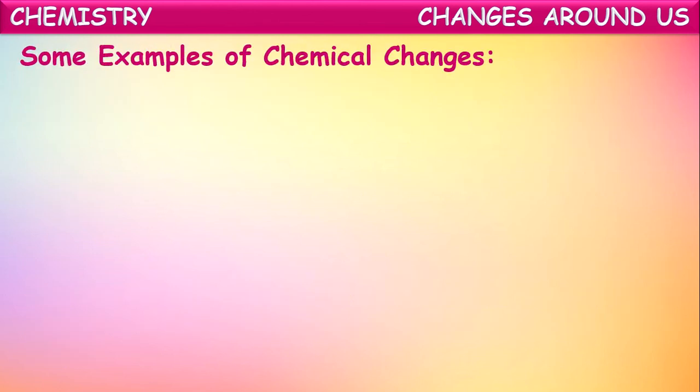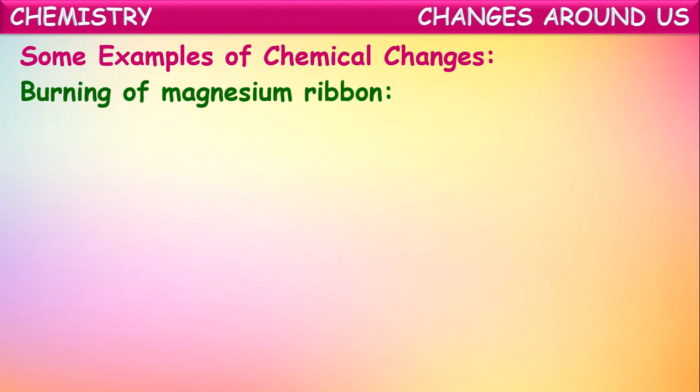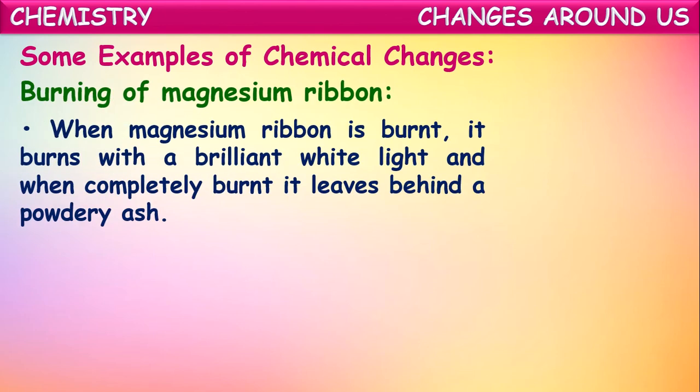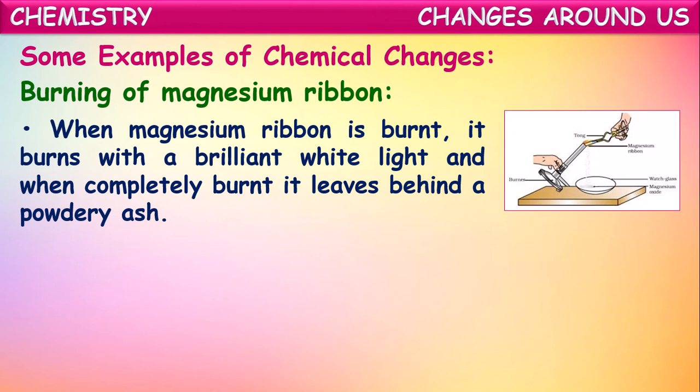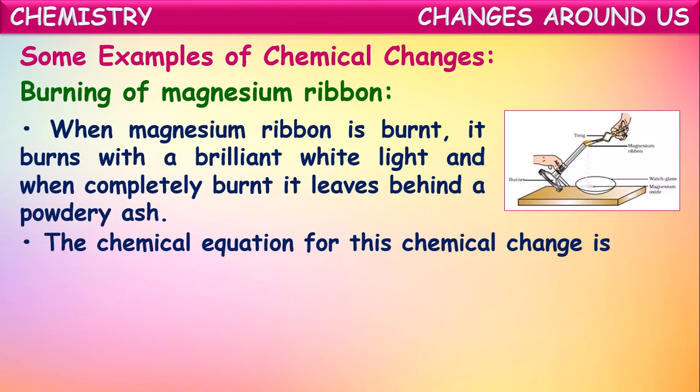Now let us see some more examples of chemical changes. Burning of magnesium ribbon. You might have seen magnesium is a white colored strip in the laboratories. When magnesium ribbon is burnt, it burns with a brilliant, dazzling white flame. When completely burnt, it leaves behind a powdery ash. White colored powder will remain. The powder formed here is a new substance because magnesium reacts with atmospheric oxygen while burning and forms magnesium oxide.